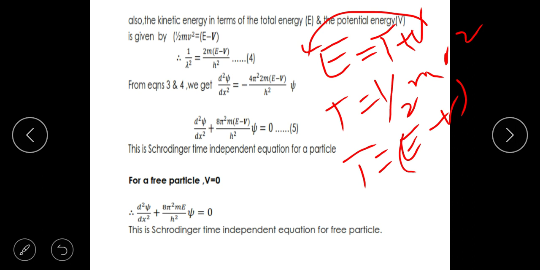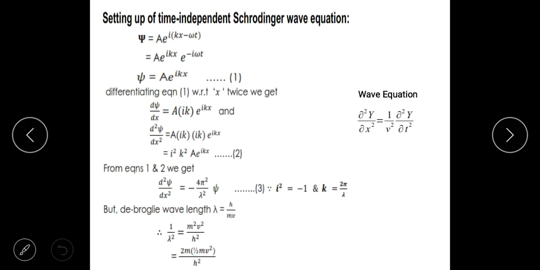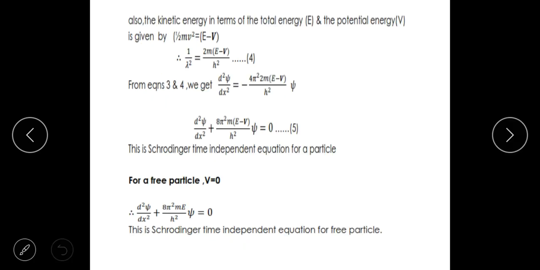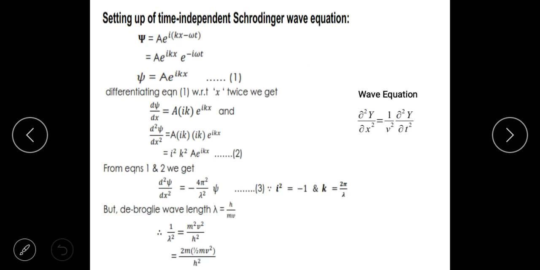So what is 1 by lambda square? I had written 1 by lambda square is equal to 2m into half mv square divided by h square. How can that be written? Instead of kinetic energy, I can write E minus V divided by h square. Now go back and put that here, in equation 3, where 1 by lambda square is substituted.